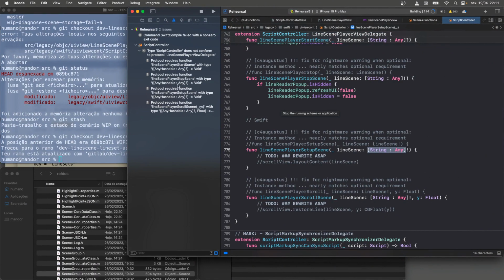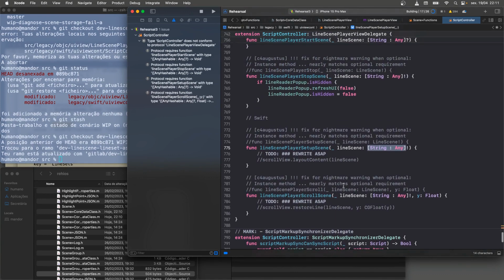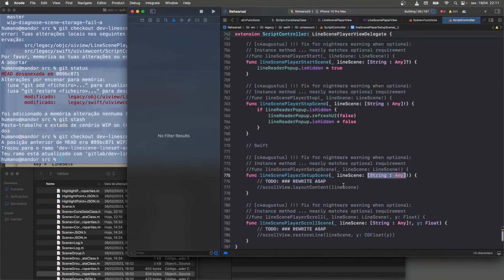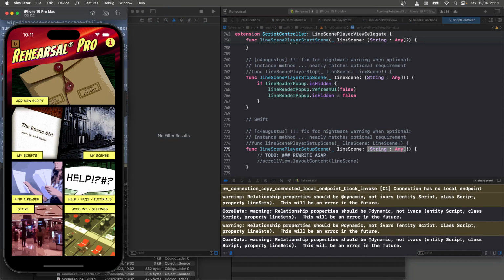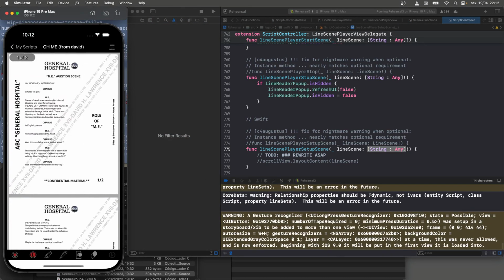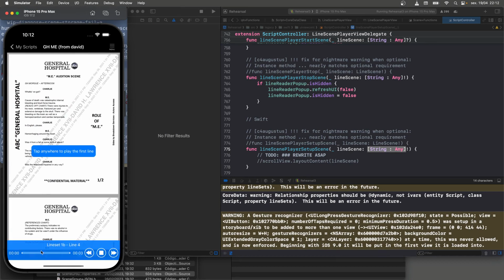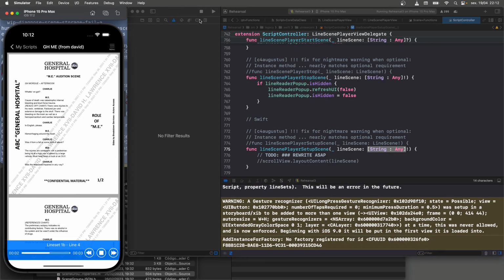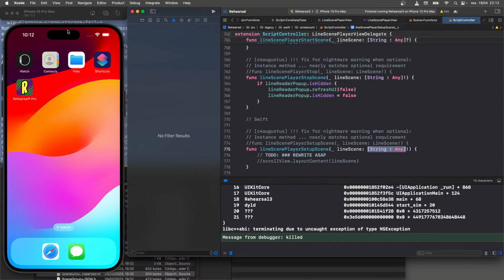Yes, any hashable, any problem. Wow, I could have sworn I fixed it by changing the name. But it was a type problem. Okay, so now when we actually go to do this, we go to line sets. Doesn't crash. And we can actually play the line. Hemorrhaging around the heart. Hemorrhaging around the heart. All right. So we got through that.